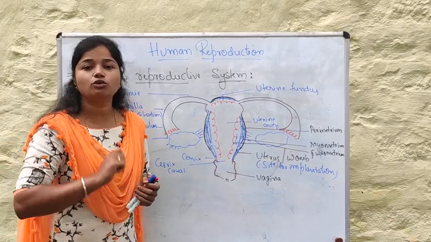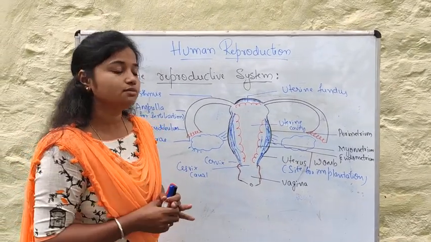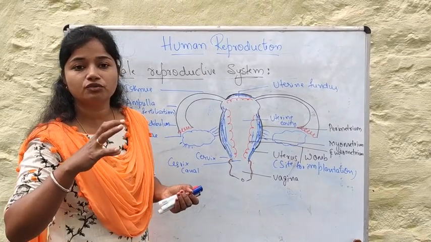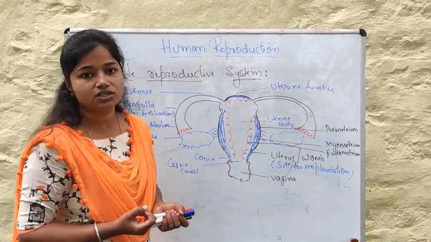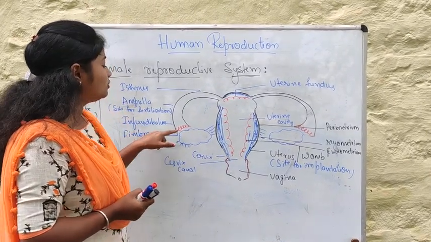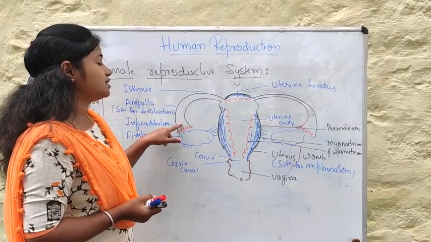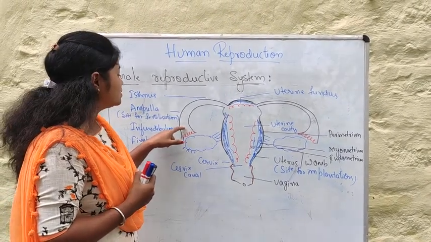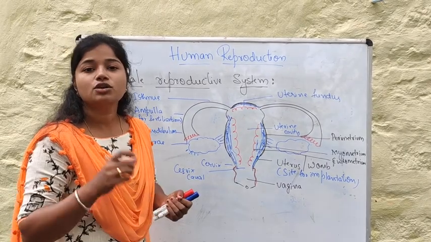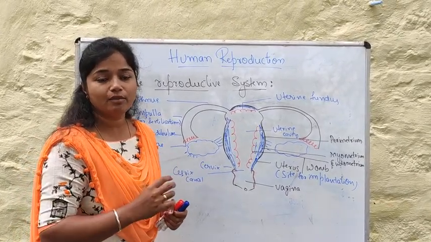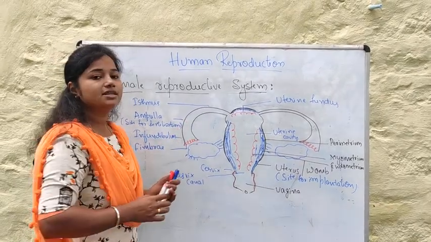Once the ovum, or the secondary oocyte, is released by the ovary during ovulation, it is collected by the finger-like structures called fimbriae. The fimbriae create a suction that receives the ovum after ovulation. From the fimbriae, the ovum is transferred to the infundibulum, a funnel-like structure. Then it goes to the ampulla. The ampulla is the place where fertilization takes place, that is, the fusion of the male and female gametes.